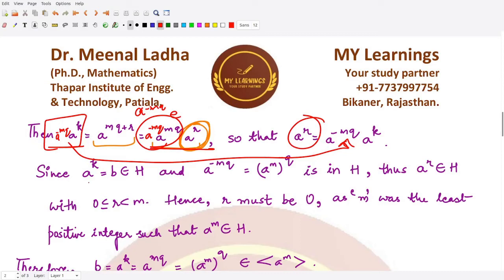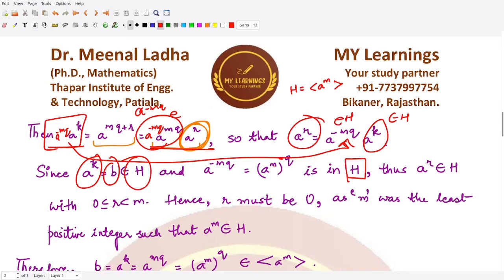Now A raised to power K was your B, and this is a member of H. Another thing, A raised to power minus MQ could be written as A raised to power M, raised to power minus Q. Because H is generated by A raised to power M, this thing is also present in H. Therefore, because both of them are present in H, this A^R is also a member of H.